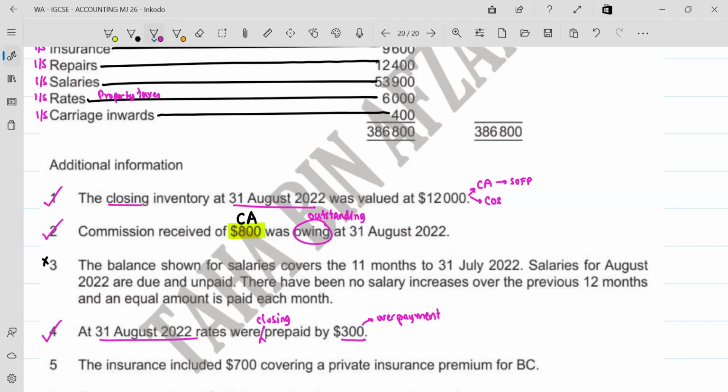This is my current asset. Why? Because I've already overpaid. I don't have to pay for the next $300. I will not pay $300 and I will avail services because you made the payment this year, but you will avail services next year. So you need to understand that this is a current asset. Whenever there's a closing prepaid, you write it down as a current asset.